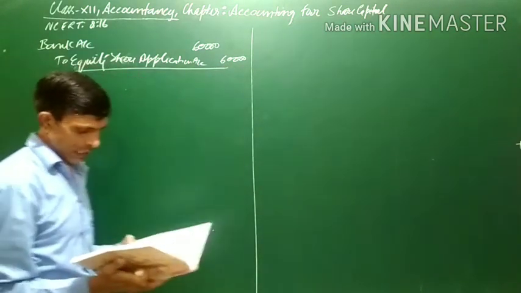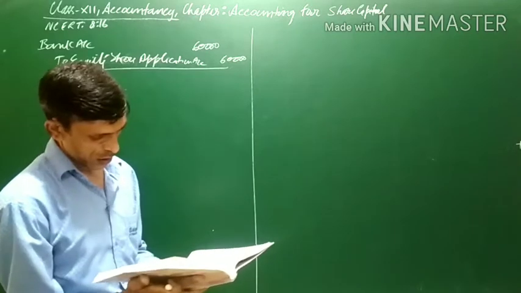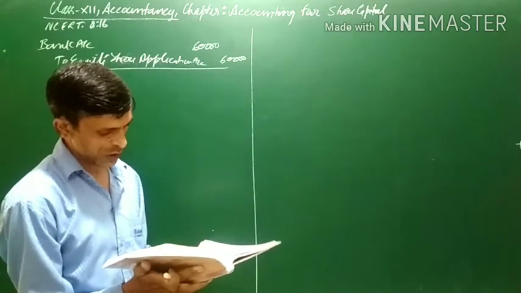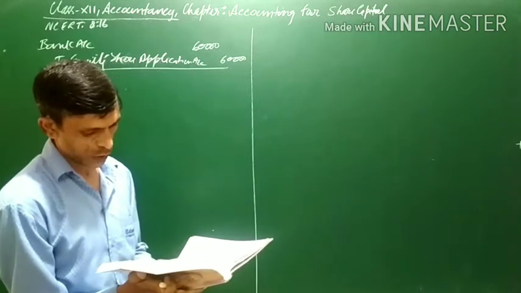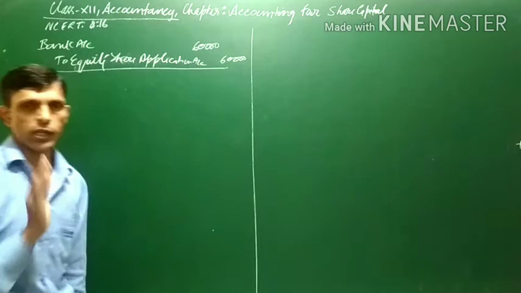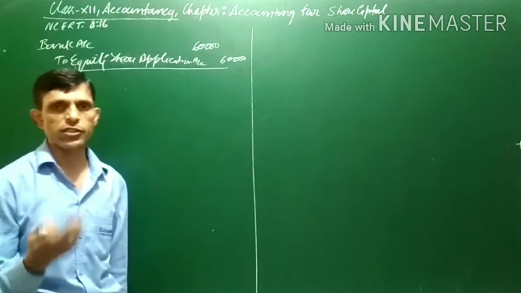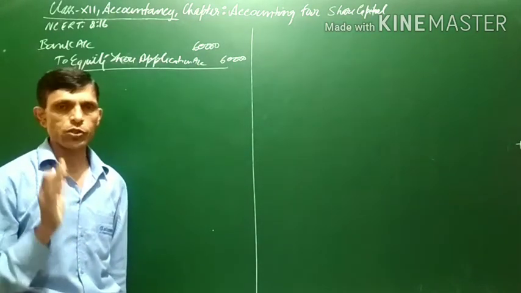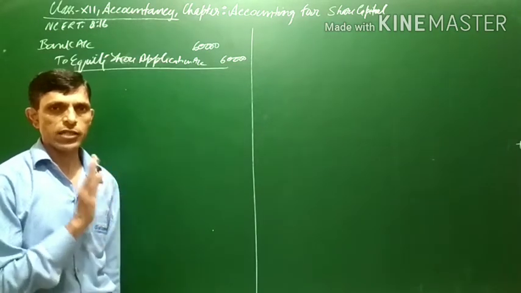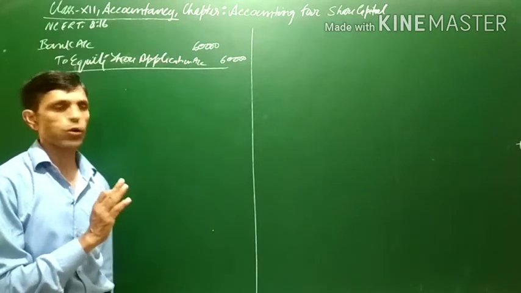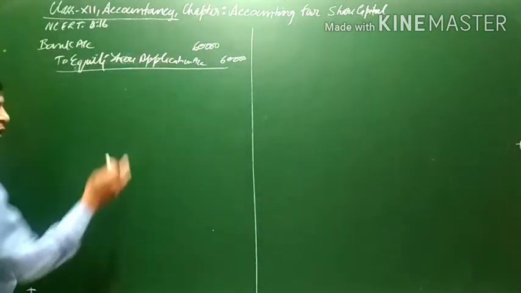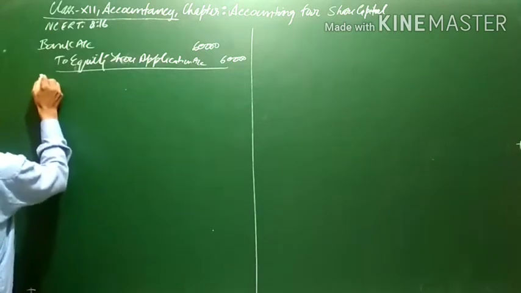Now it is mentioned that all the shares were allotted on a pro rata basis, and the money overpaid on application was adjusted towards allotment. Even if it is not mentioned, the excess application money is adjusted towards allotment. Now the application money will be transferred to share capital as well as share allotment account.